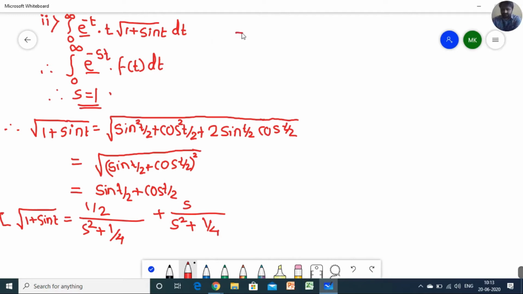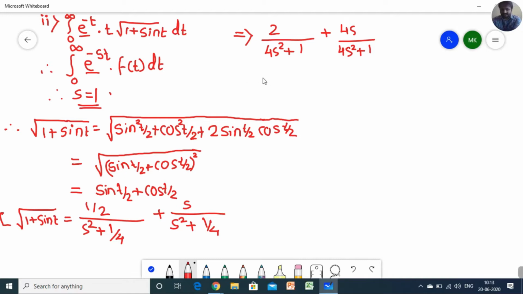That is 2 upon 4s square plus 1 plus 4s upon 4s square plus 1 after simplification. Please try to understand, after simplification of this term you will get only this part.